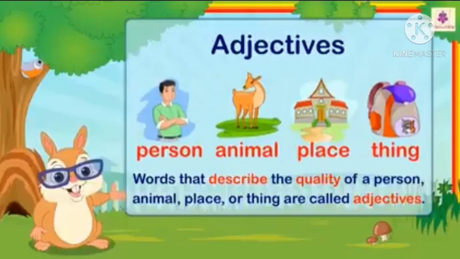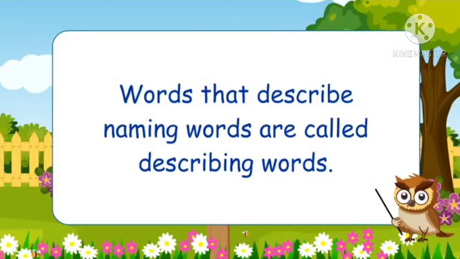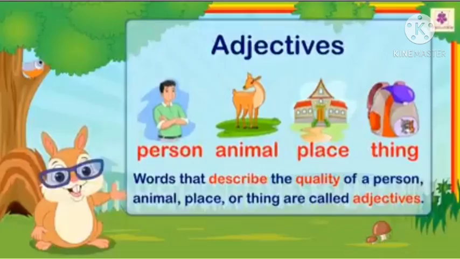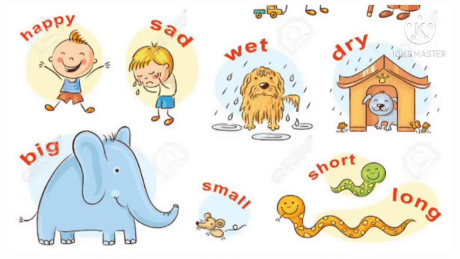Now, for whom we will use it, how we will use it. We will describe the naming words. How will we describe them? The quality, the quantity, how it looks like, how it talks like, is it soft or is it hard, is it big or is it tall. This type of qualities are called describing words.